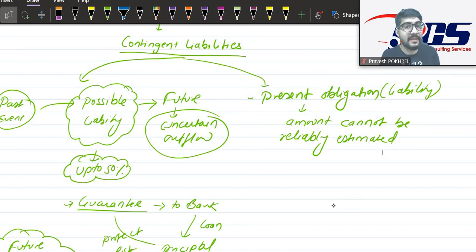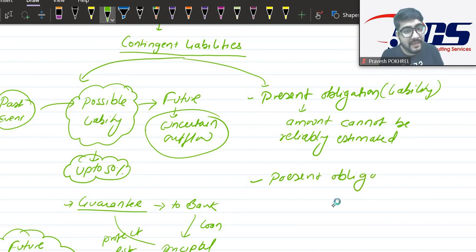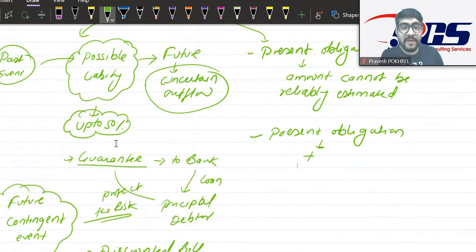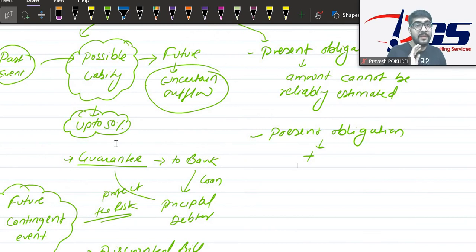estimated. One thing is that, and similarly another thing is, it is again a present obligation, a present liability. However, a present obligation is there, but there is less than 50% chance that there will be an economic outflow, or outflow of economic benefit.